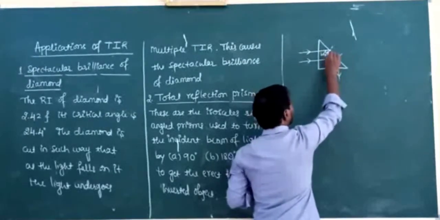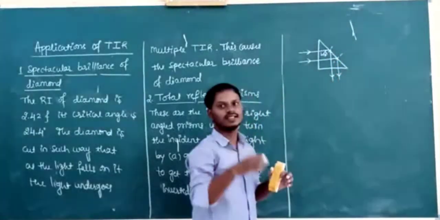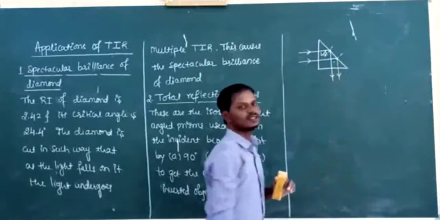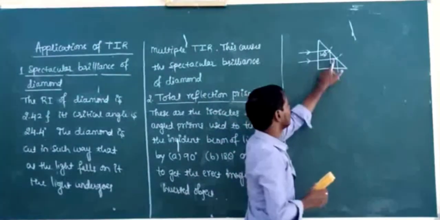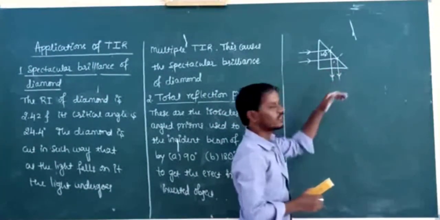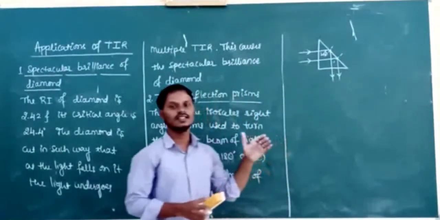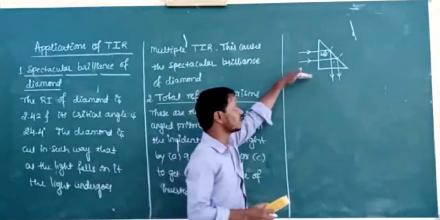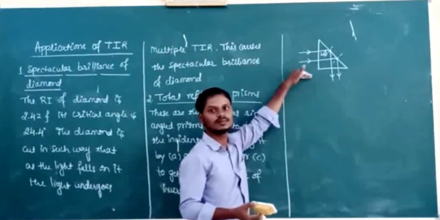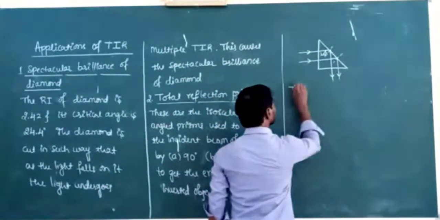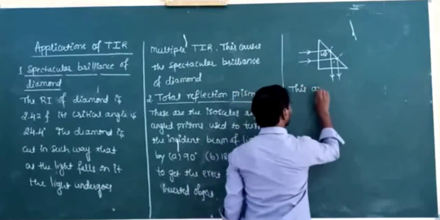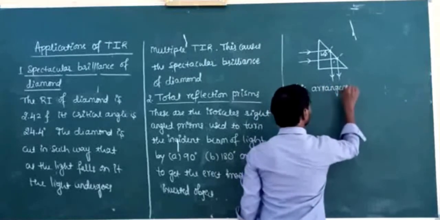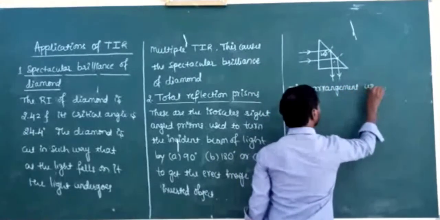So here the light is bent by what angle? The light is bent by 90 degrees. See, it is 45, it is 45, 45 plus 45 is 90 degrees. Here also it is 45, it is 45, again 90 degrees. Then the incident beam is turned by 90 degrees. And this arrangement is used in periscopes and telescopes.